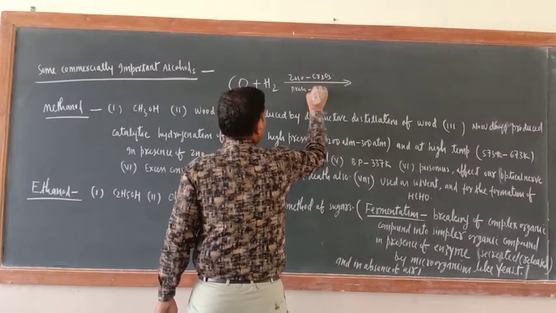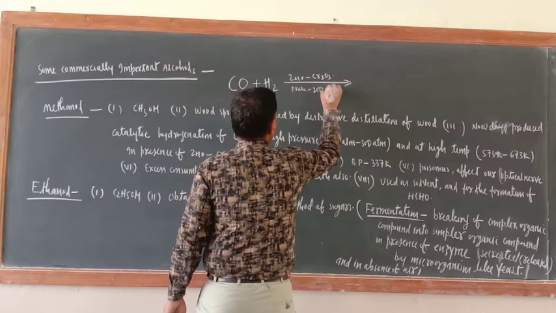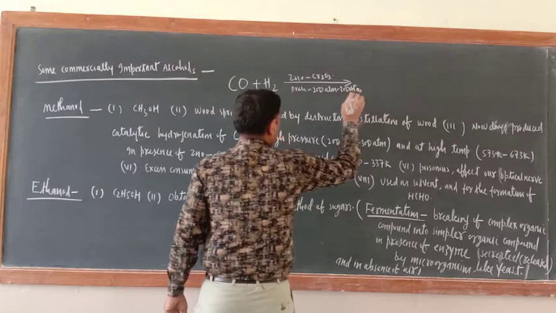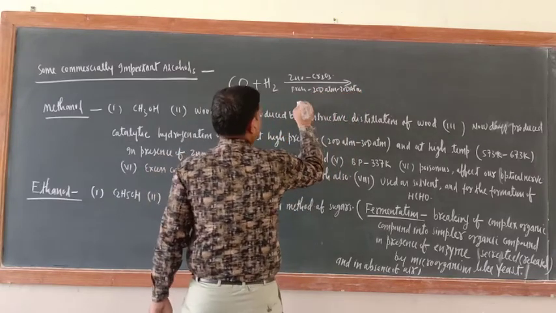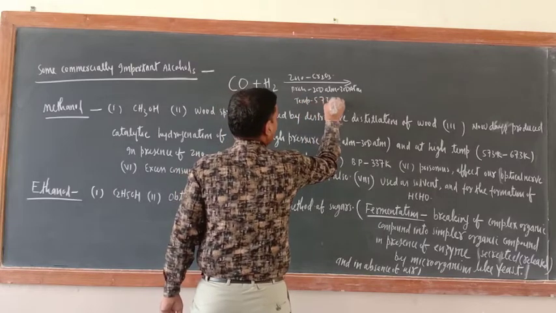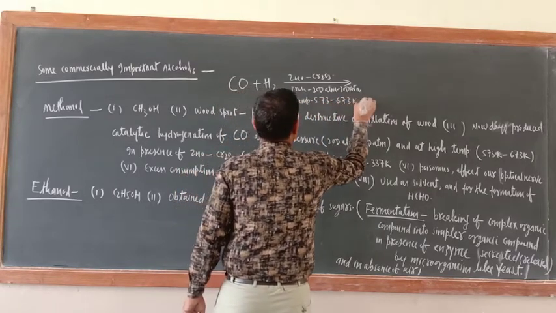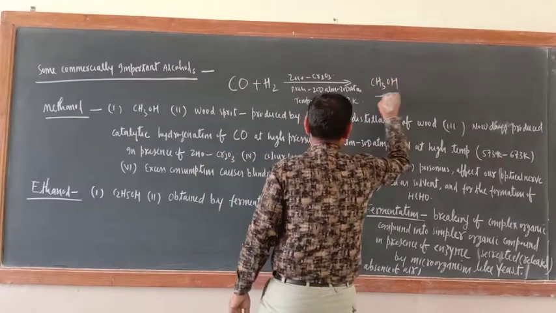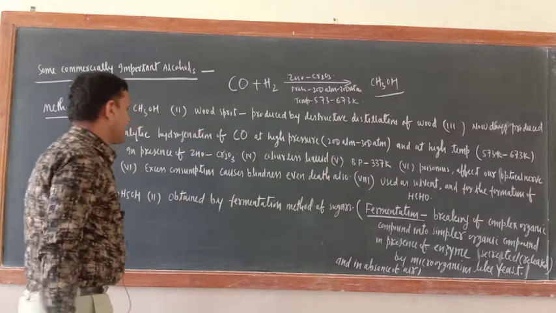Pressure is 200 atm to 300 atm, and temperature 573 Kelvin to 673 Kelvin. Then you will get CH3OH, methyl alcohol. This is the method of preparation.